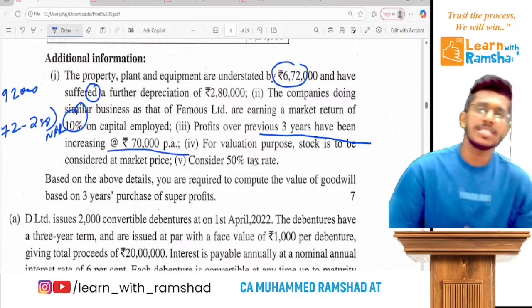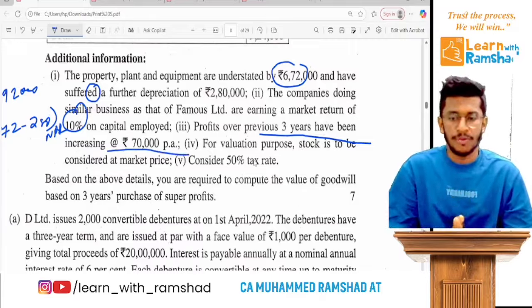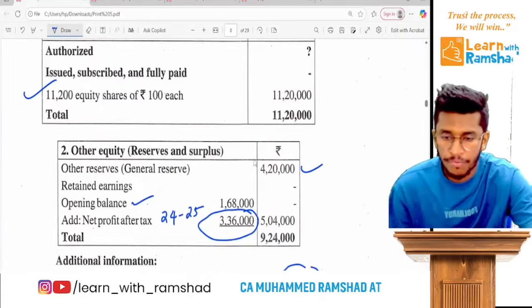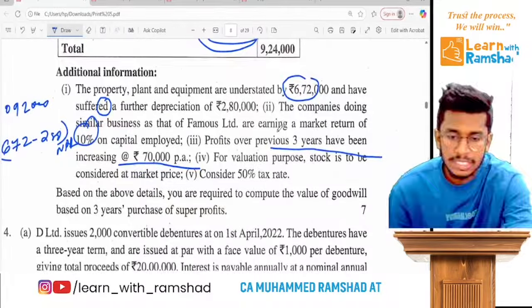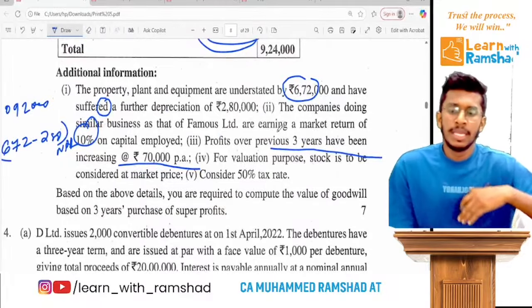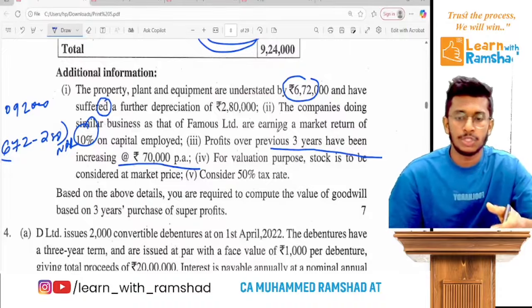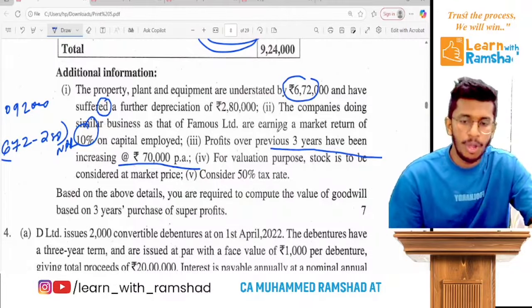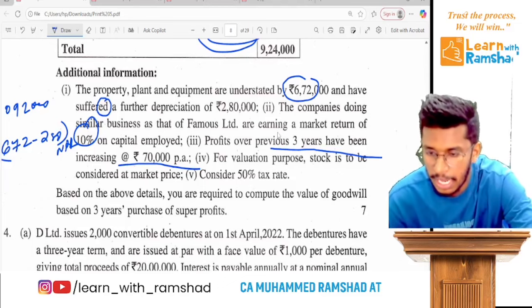Now, profit over the previous 3 years has been increasing at 70,000 per annum. So this is a hidden clue for calculating the last 3 years' profit. So last year's profit is this. They give a hint that over the last 3 years the profit has been increasing. That means if you want to calculate 23-24, you have to deduct 70,000. Ready? So I'll discuss it.